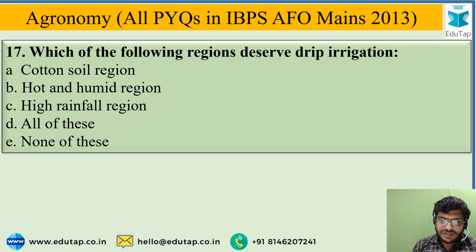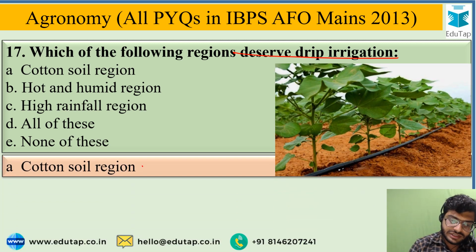Which of the following regions deserve drip irrigation? And the options are cotton soil region, hot and humid region, high rainfall region, all of these or none of these. And the most correct option is cotton soil region. These cotton soil regions deserve drip irrigation.